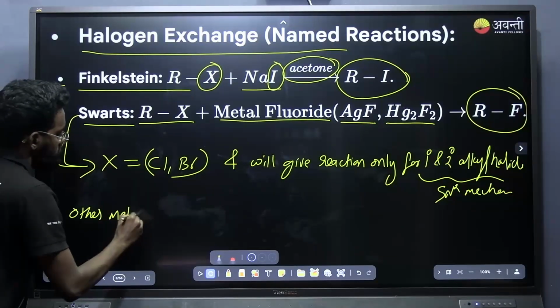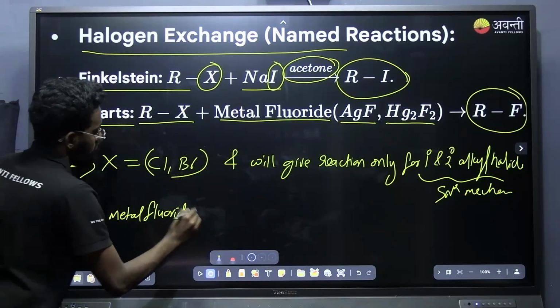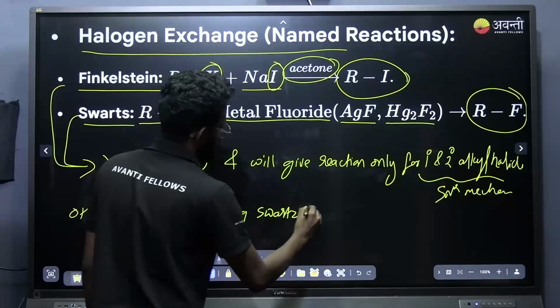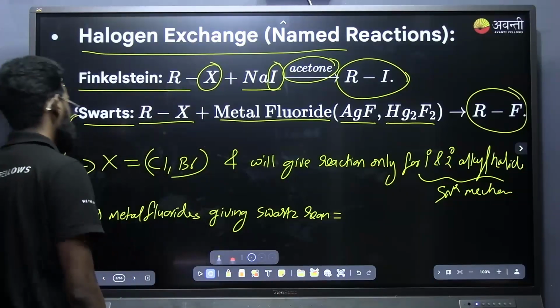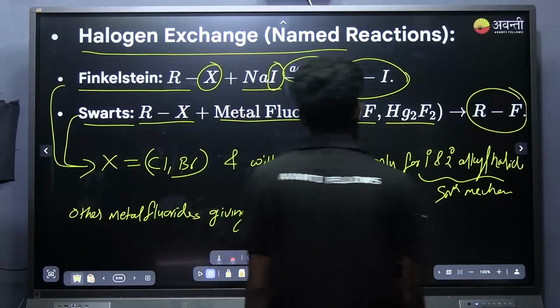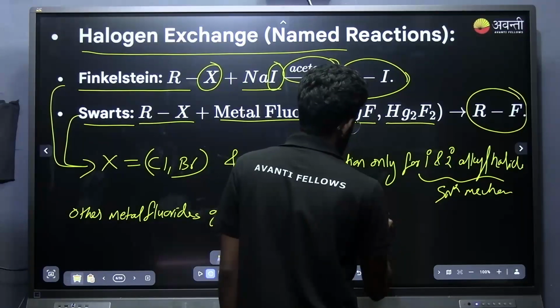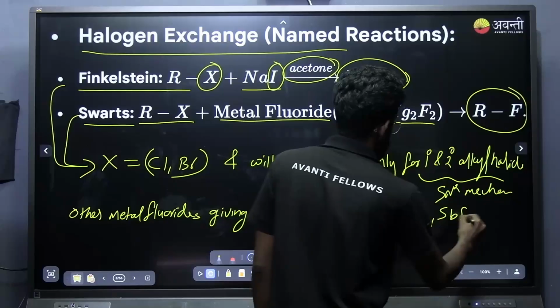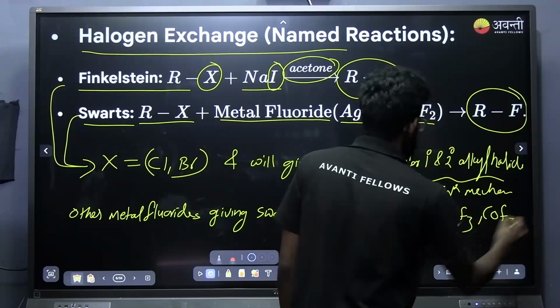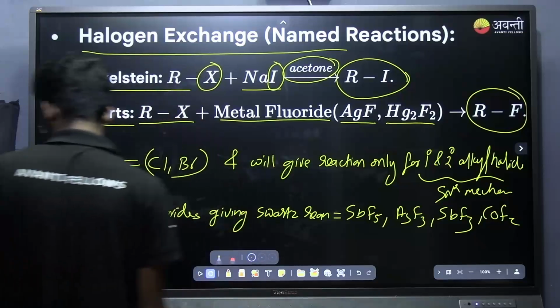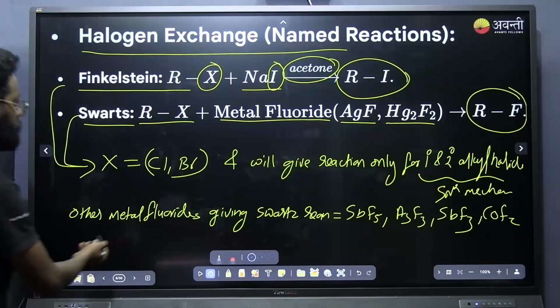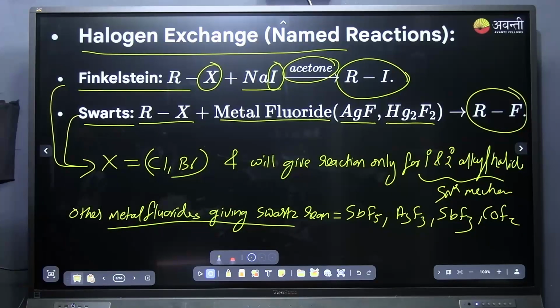Other metal fluorides giving Swarts reaction. Which are the other metals? SbF5, AsF3, SbF3, CoF2. These are the other metal fluorides we can use for Swarts reaction. Hg2F2, HgF2, all these are other metal fluorides which can give Swarts reaction. Note down the other metal fluorides also, it can also be asked in the exam.